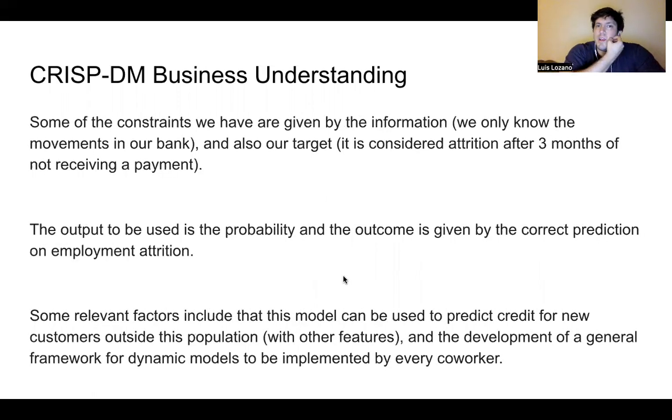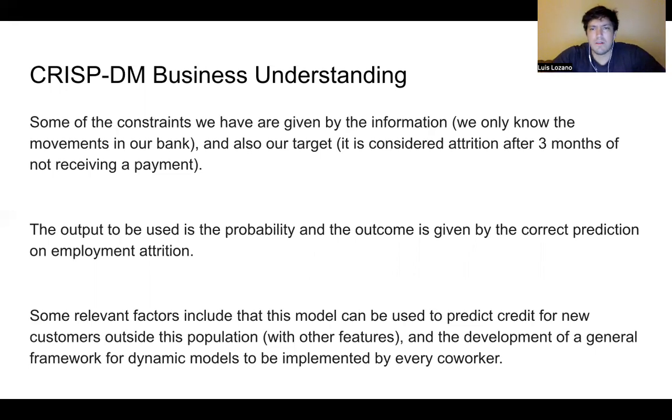Some of the constraints we have are given by the information. We only know the movements in our bank, so that is the data we have. We don't know anything else outside of the information they give us, like transactions with other banks, or how often they're looking at other job opportunities.